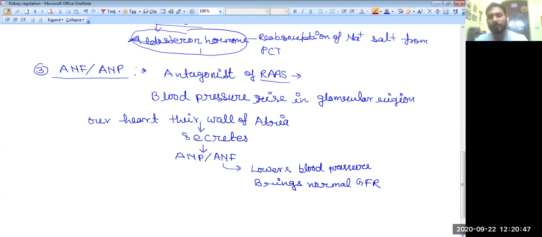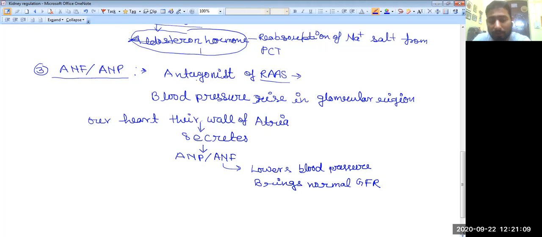Okay, so these are the three different ways by which we see the modes of kidney regulation. Just to discuss the third method again, ANF or ANP, atrial natriuretic factor or peptide, is a peptide hormone.